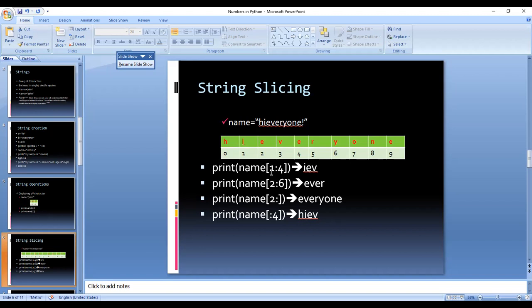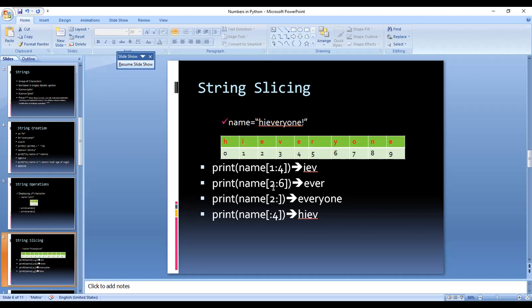So I want the string from index number 1 till index number 4. This 4 means we are not going to include index number 4. It will be index number 3 only. From index number 1, what is present? At index number 1, I is present. From 1 to the third character, not to the fourth. The last limit is not included. So 1, 2, and 3. So what are the characters that will be displayed? I, E, V. 4 will not be there.